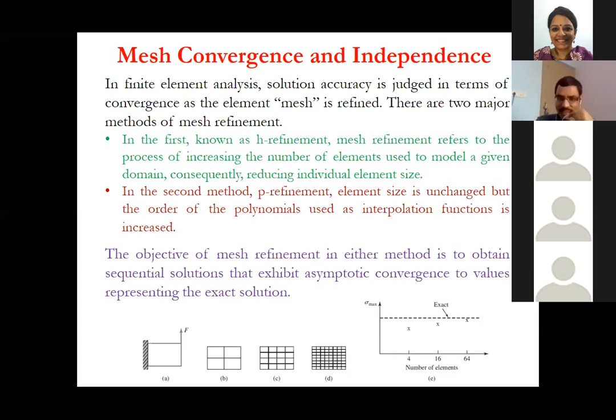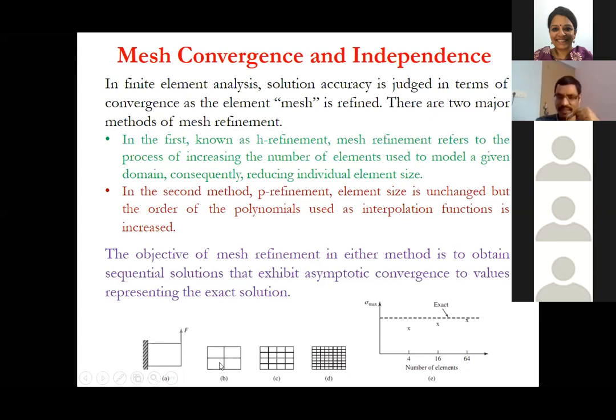So it gives approximate solutions. So what you see at the bottom is a simple example. There is a beam, a force is being applied. So now you divide it into 4 elements. Now these 4 elements will give you, if you see the bottom right, some solution. You already have solved it, you know the exact solution, right? That is your frame of reference. So with 4 elements, you are getting some solution which is still not very close to exact.